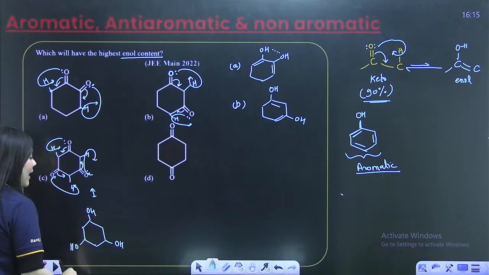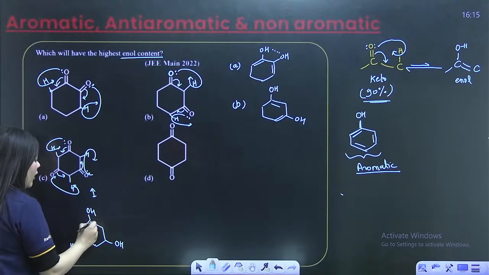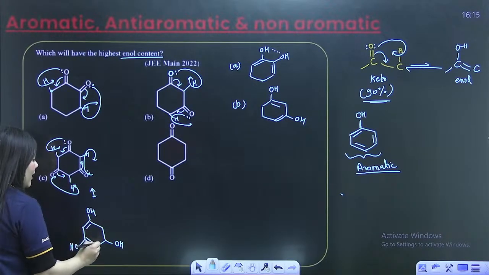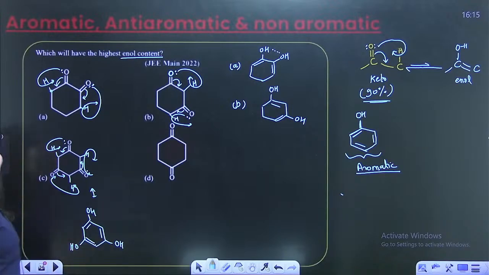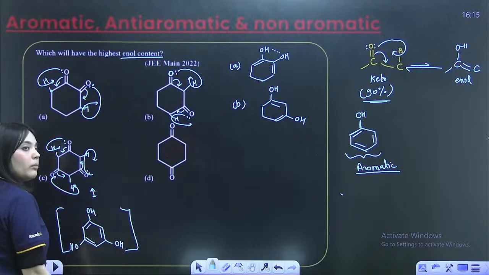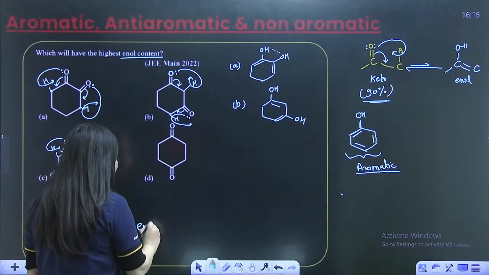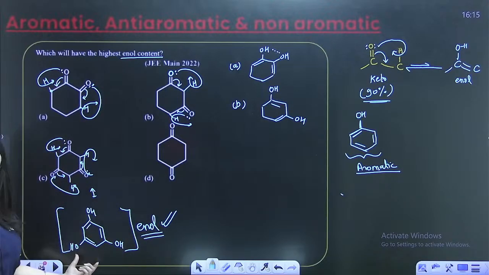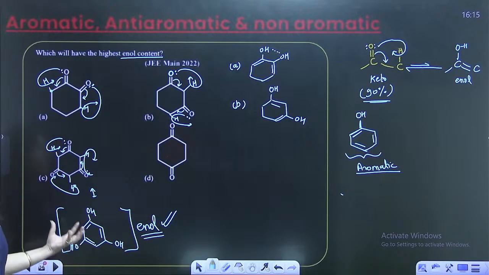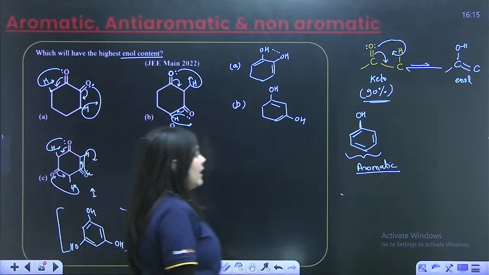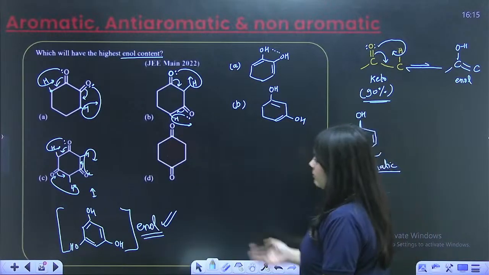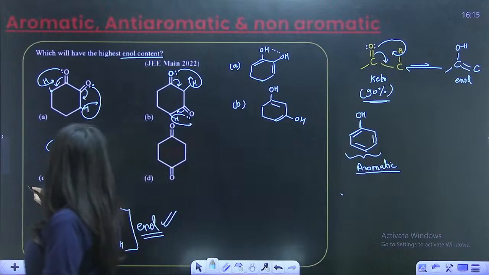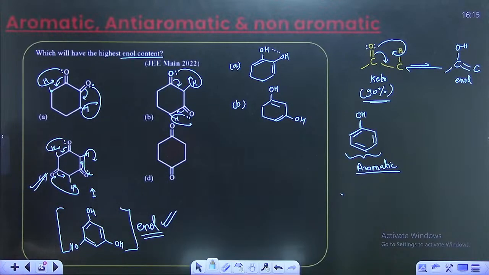will be formed, right? Now when I'm forming this, a double bond, first double bond comes over here, second one here, third one here. So can you see a benzene ring is formed, an aromatic compound is formed as soon as it is converted into the enol form, right? So the enol form hence is very, very stable over here because the enol form, look at this enol form, right? This enol form is very, very stable. Hence, because it is becoming aromatic, this will show the highest enol content.